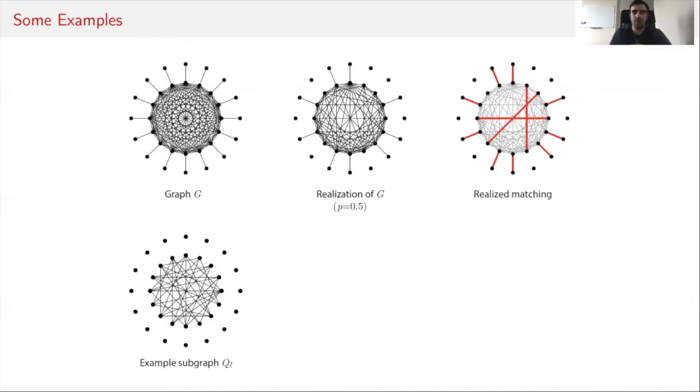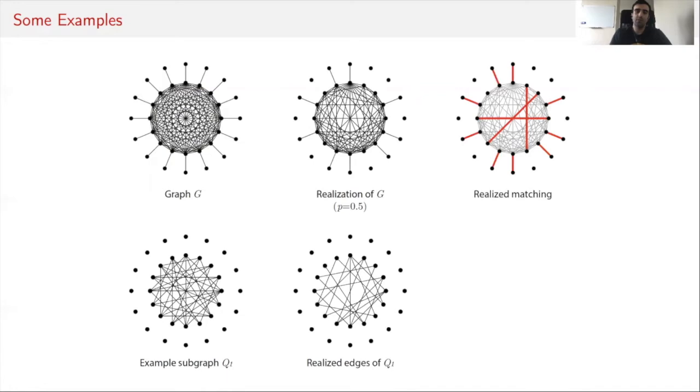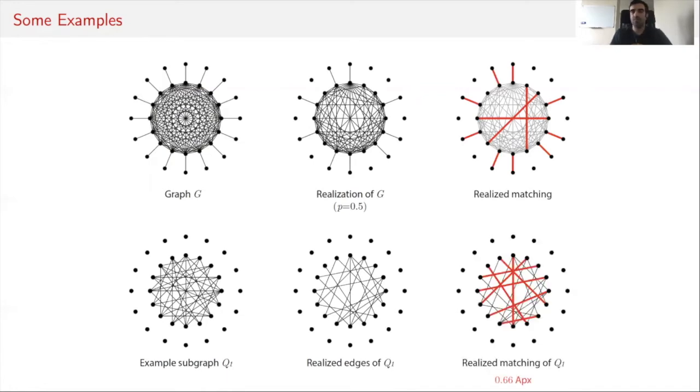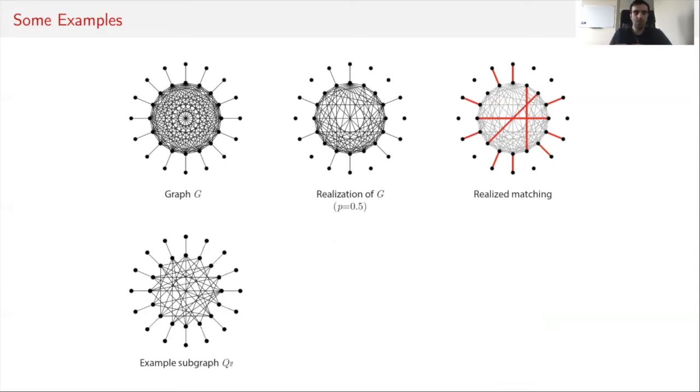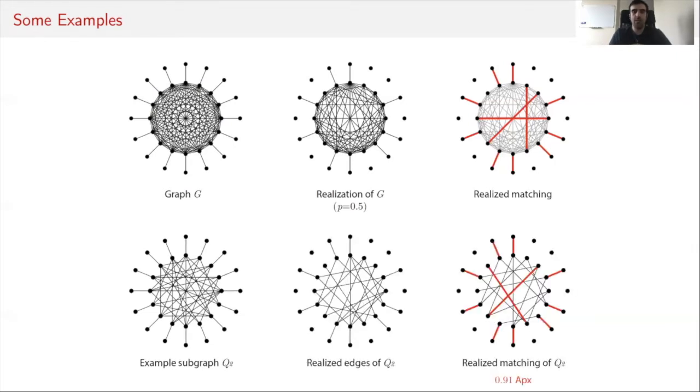Now, if this is the subgraph Q that we pick, which is what we would pick if we randomly sample, for instance, the edges of G, then a realization of Q would look something like this, and then the maximum realized matching of Q would achieve close to, say in this example, a 2/3 approximation. But instead, if we also include all the outer edges in our sample, then the approximation factor would be much better. So from this example, we get that there are some edges that are important for the subgraph that we pick, so it's better to include those edges. And then there are some edges that can be used interchangeably.